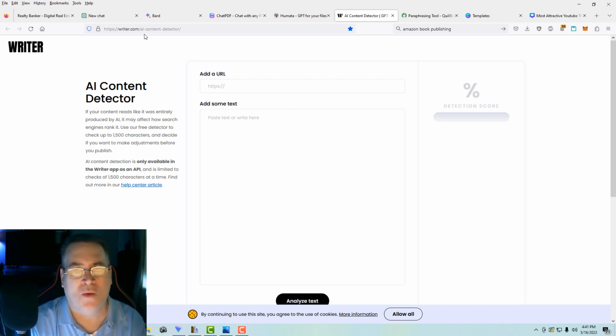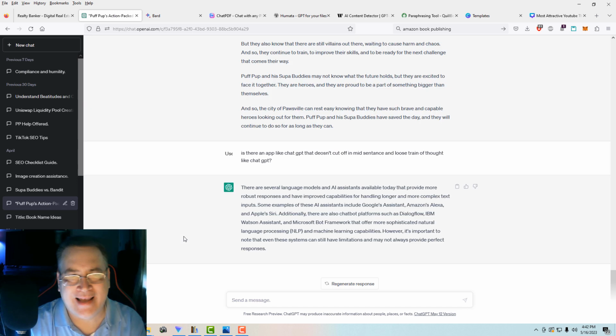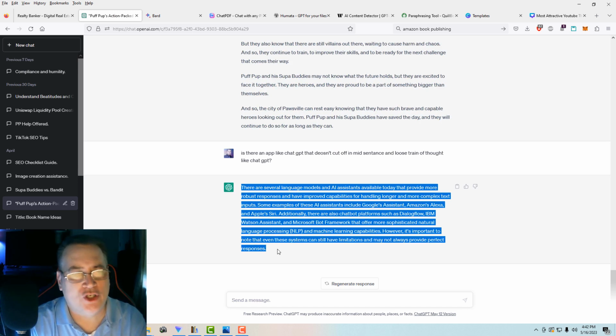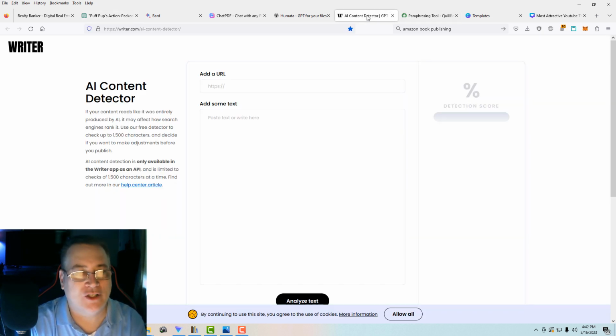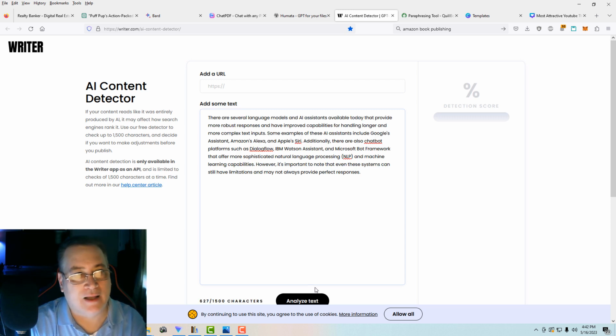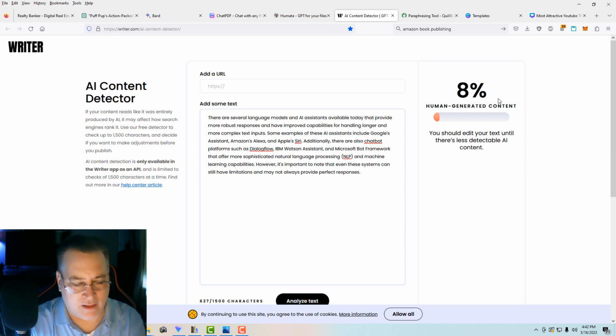And so the next tool I want to tell you about is just an AI writing detector, writer.com. Writer.com is an AI detection tool. It'll let you go in here and check portions of what you've written and see if it was written by AI. Let's just take a paragraph here from a story that I had ChatGPT write for me, and we'll throw this in here, and it'll give you an idea about what I'm talking about. Just get it to analyze the text, and so you've got 8% human generated.